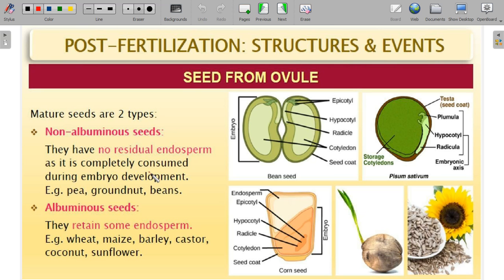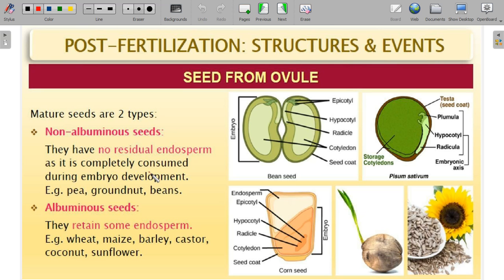We call some people ex-servicemen. What do you mean by ex-servicemen? Retired servicemen. That means we can't say they are not army jawans. They are army jawans, but they got retired. They are not in regular service, but once upon a time they were in the army.